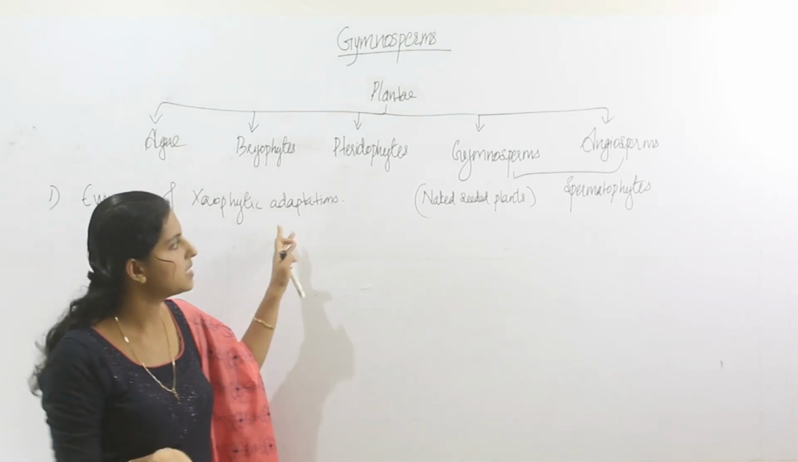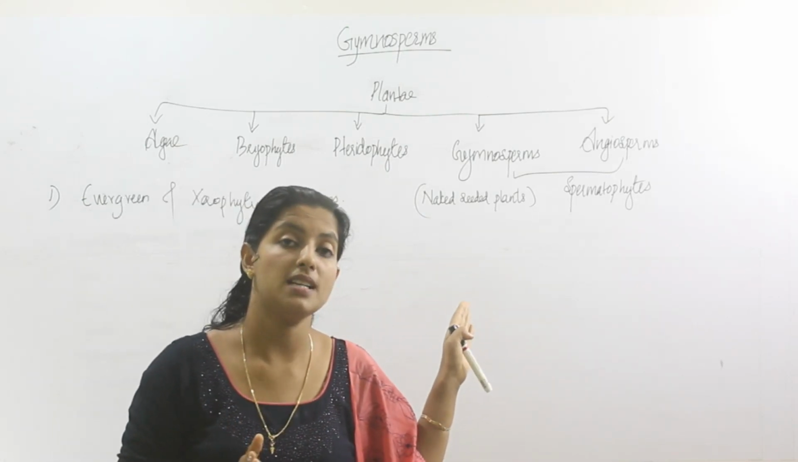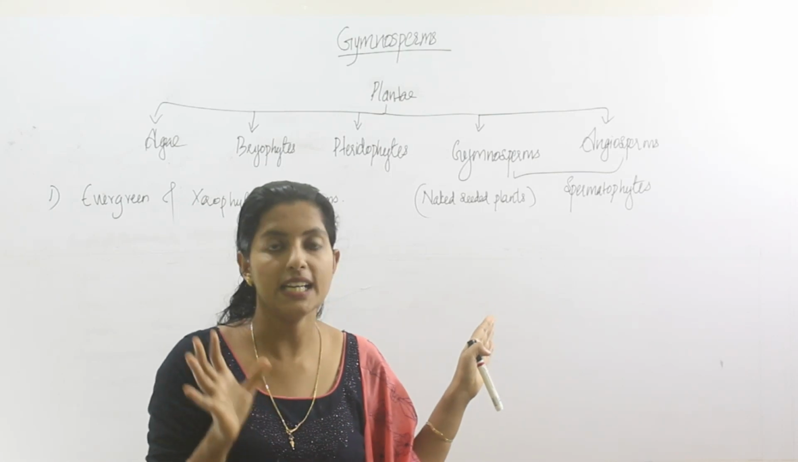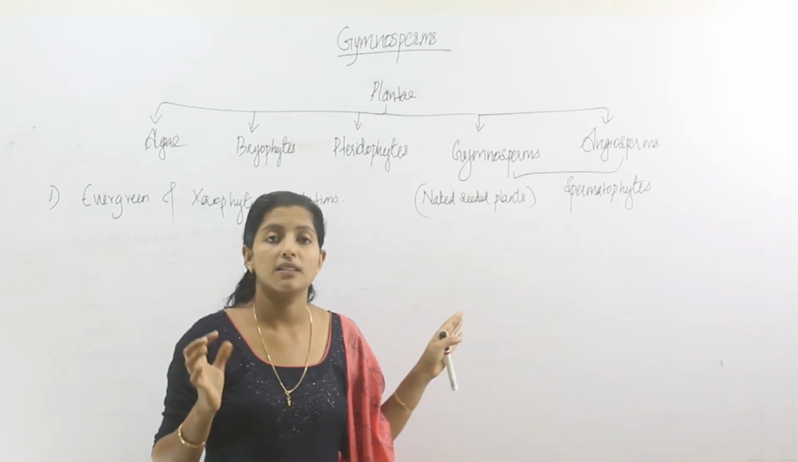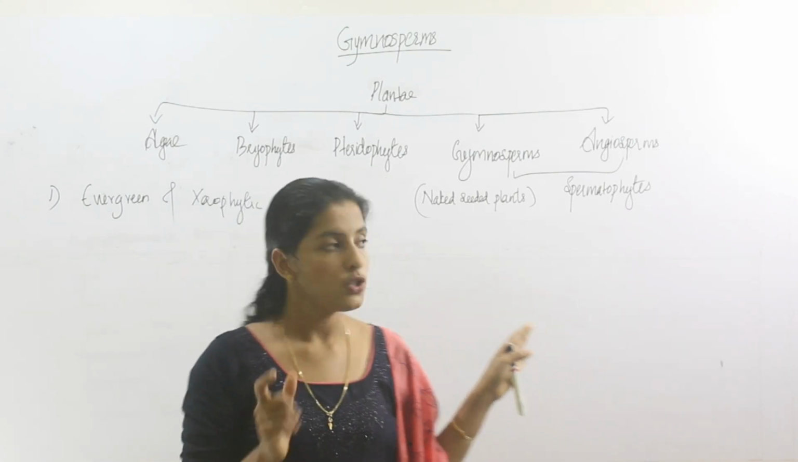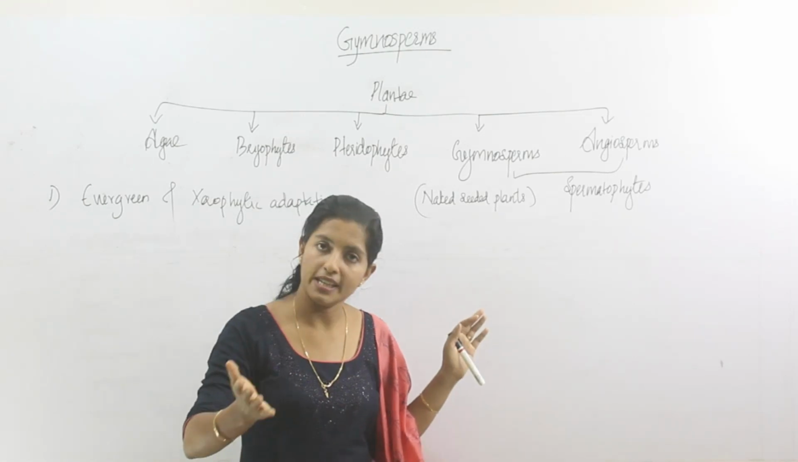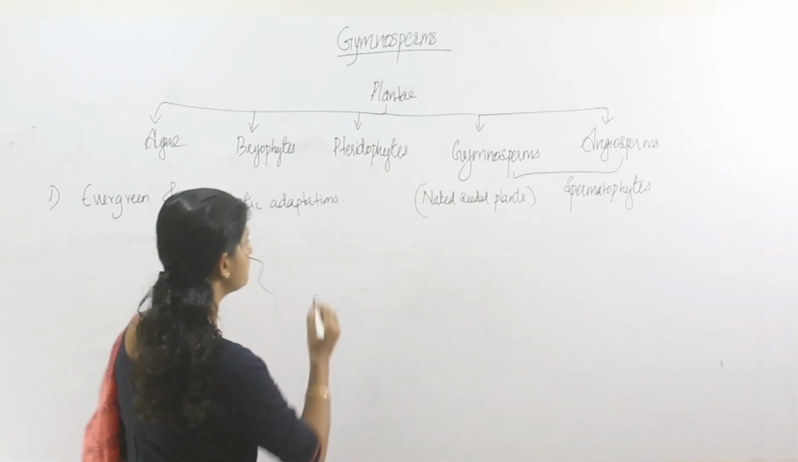Then what is xerophytic adaptation? In the distribution session we already discussed that gymnosperms are present in hot areas or in desert conditions. Then what do you mean by desert condition? The water availability in desert condition will be very less. So in case of plants, we already learned about the process of transpiration. What is transpiration?